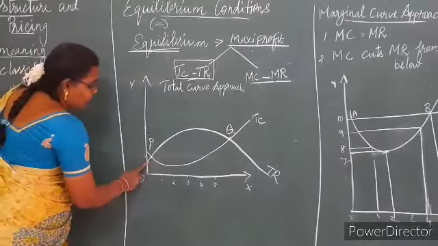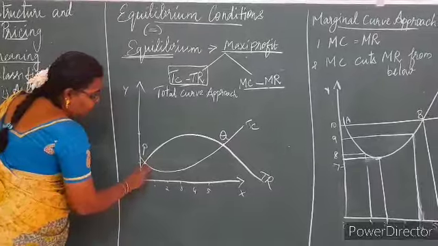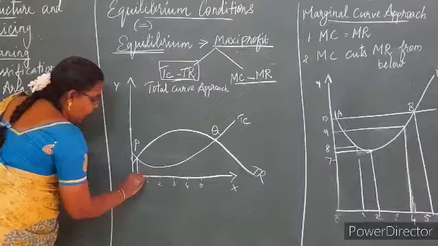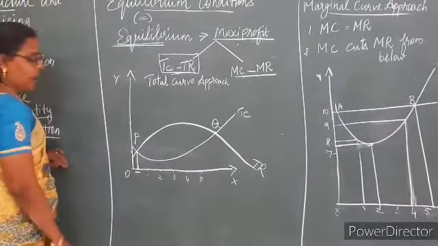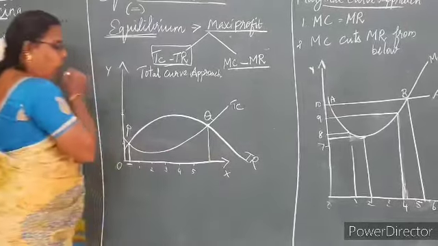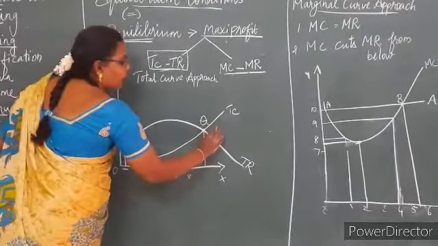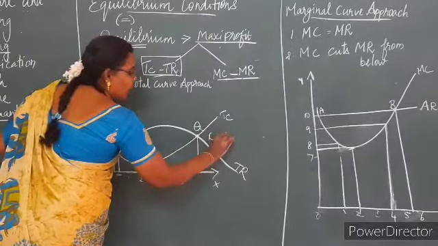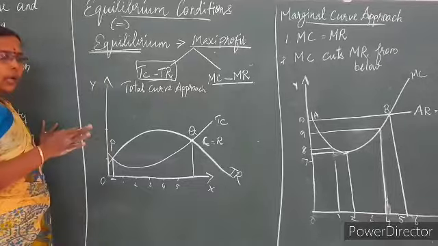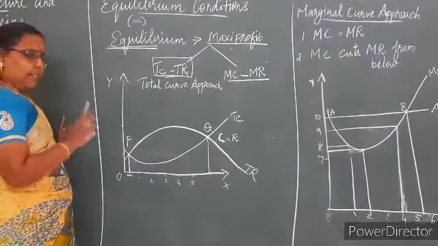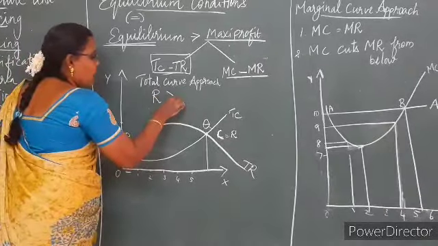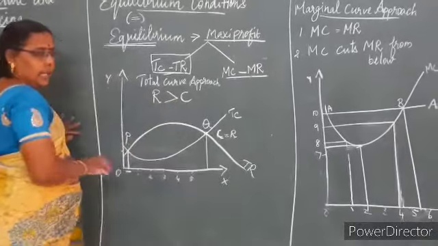Here, see, the total revenue is equal to total cost. But if you produce a product in this manner, you will produce only a small number of products. And here we are getting one equilibrium point. Here also, the cost is equal to revenue. If the cost is equal to revenue, he will not get profit, isn't it? When will he get profit? Profit will be earned when revenue is more than cost, isn't it?